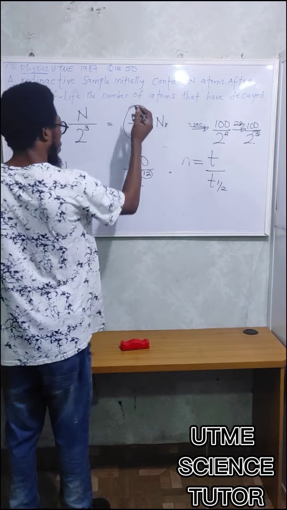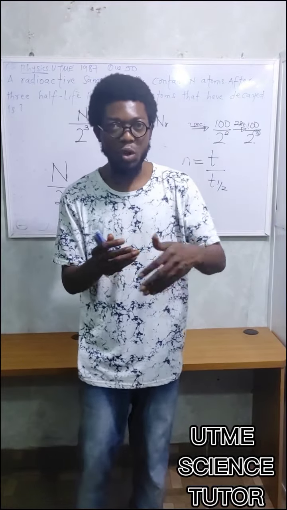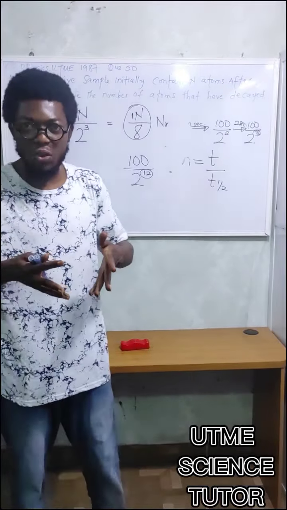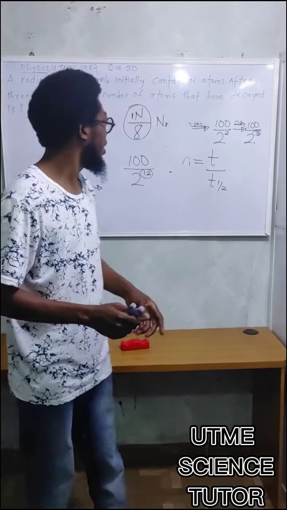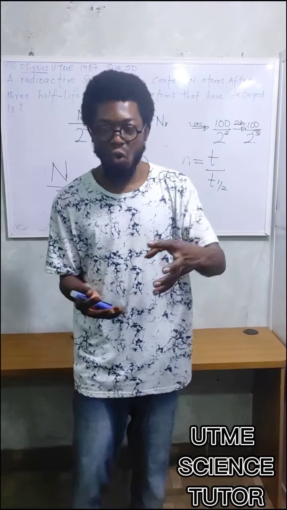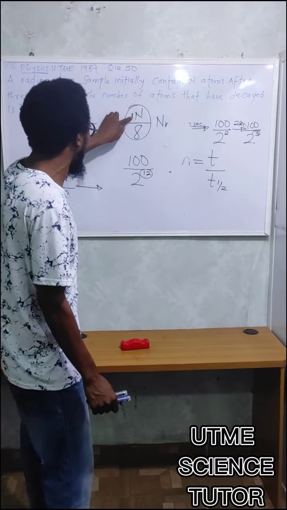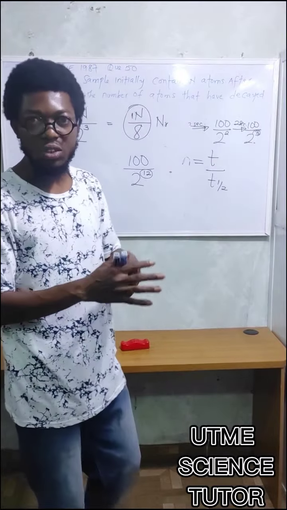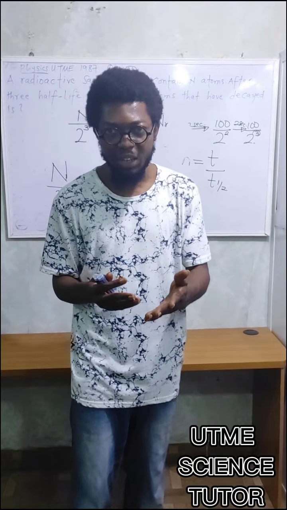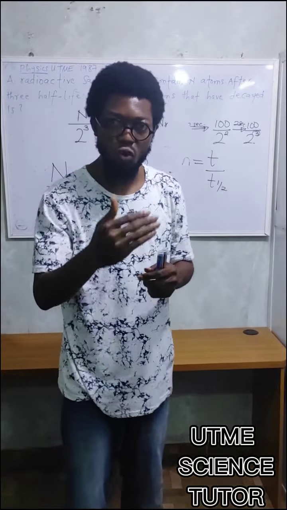If 1 out of 8 of n remains, think of a class of 8 where 7 get double promotion. How many will remain in that class? 1 out of 8. How many people have gotten double promotion? 7 out of 8. If I carry the 7 out of 8 and 1 out of 8 together, it will still be 8 over 8. So for this to remain 1 out of 8, 7 out of 8 has gone. Think about it: if 32 over 37 remain, how many do you think have gone? 32 has gone out of 37. That means 5 out of 37 remain.